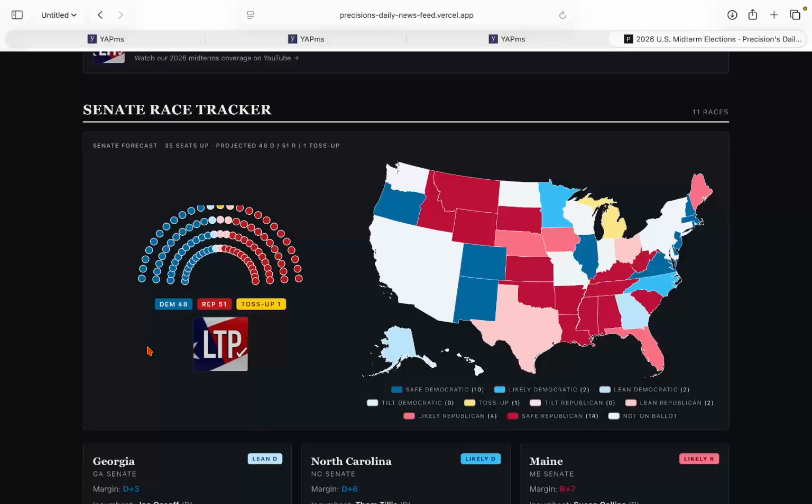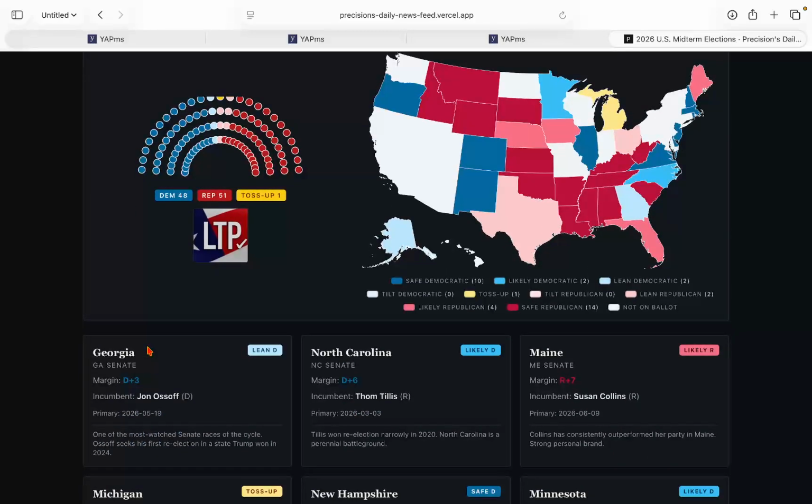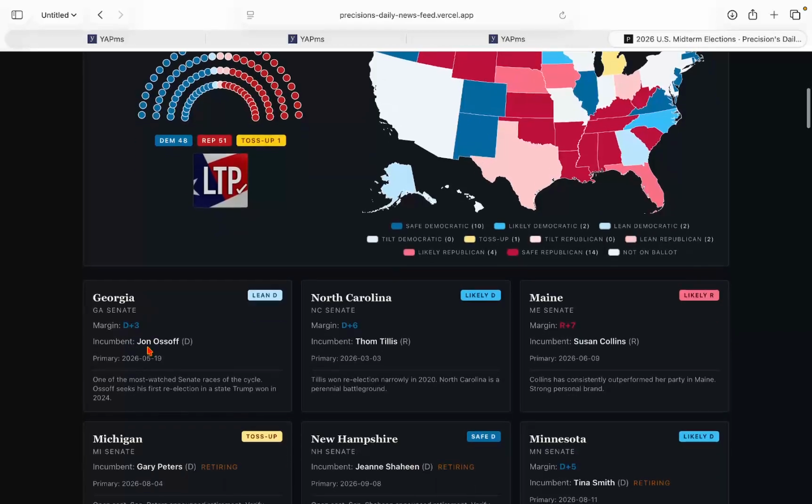As for Ohio, let's take a look at these. State by state. So Georgia, lean Democrat. That's the characterization on my website. Margin is +3 for Jon Ossoff. Like I said, he is a top Democratic challenger in 2028 for president. He could potentially get to second place if he surpasses AOC. Right now, he is increasing. You can take a look at that on their website. His numbers are increasing in terms of the odds of him becoming the nominee, going from 5 to 12%, catching up to AOC. I believe AOC is about like 17% or something like that.